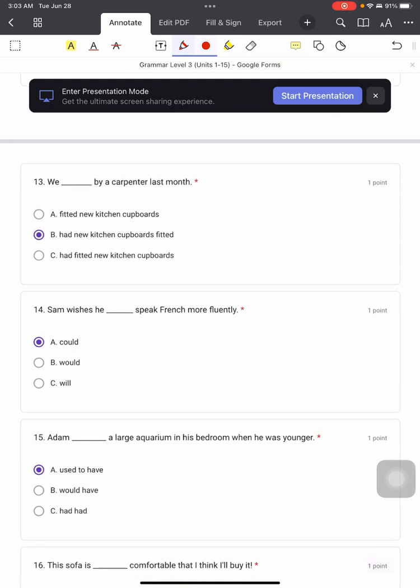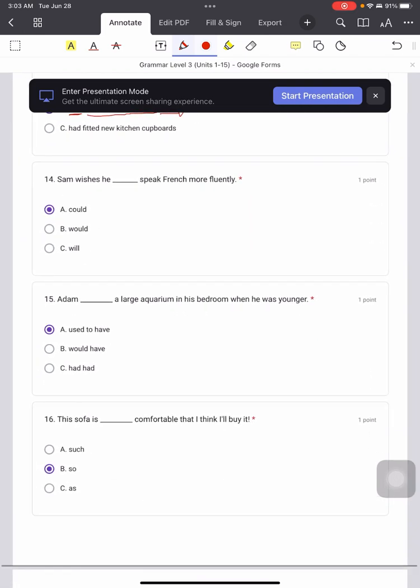Alright, now look at 13. We had new kitchen cupboards fitted by a carpenter last month. This is correct. Okay, this is what we call the causative form. 就是说, when you say we had somebody fitted, that means we didn't do it ourselves. We had someone to do it for us. Okay, so this is the correct arrangement. You will start with had, and then the object, and then the past participle form. This is the correct form.